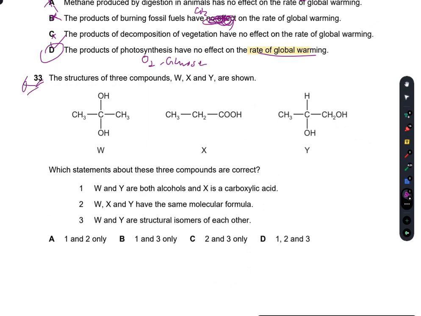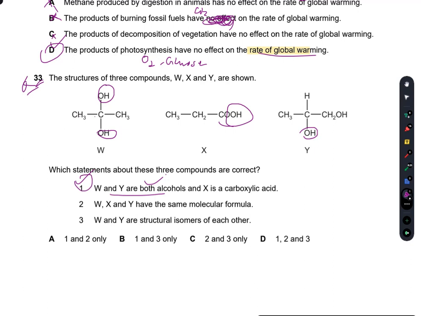Question number 33. The structures of three compounds W, X, and Y are shown. Now, which statements about these three compounds are correct? W and Y are both alcohols, and X is a carboxylic acid. If I check this, W has two OH groups, so W is a diol, and Y is simply an ol. So yes, both are alcohols, and X is a carboxylic acid because the carboxyl group is attached to it. So one is true. W, X, and Y have the same molecular formula. W has 1, 2, 3 carbons.